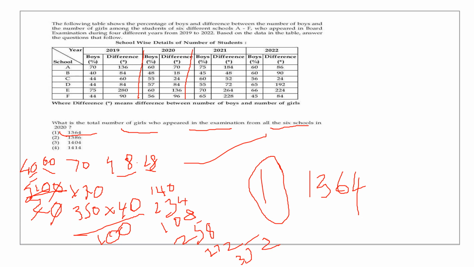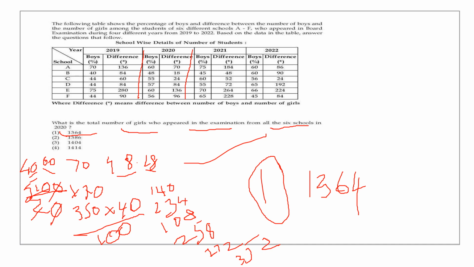So I have done it only for school A. Same method you have to follow. First, copy that entire data, 60 and 20. The first column is the percentage of boys. The second one is the difference. So 60% boys means 40% girls. What is the difference? The difference is 60 minus 40, 20. If 20 is the difference, the total students is 100. Then if 70 is the difference, you will find the total students is 350.